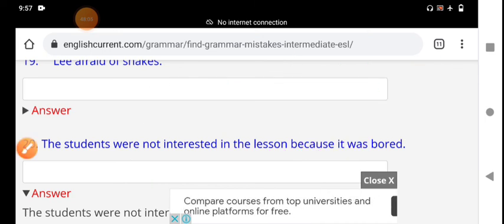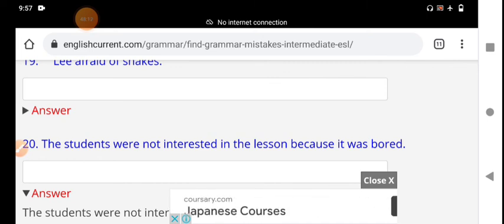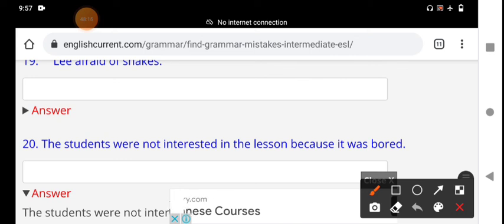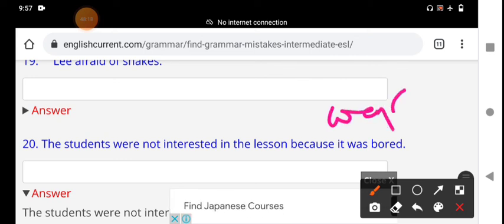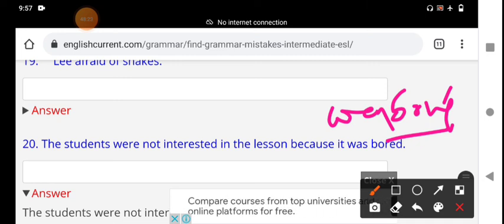Here, the students were not interested in the class because the class was boring. That is the right answer. Boring should be used. Why? Boring means it causes us to feel bored.